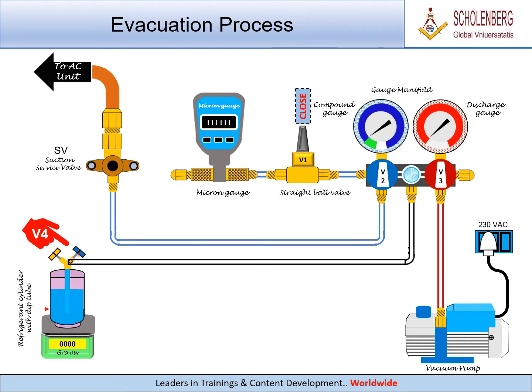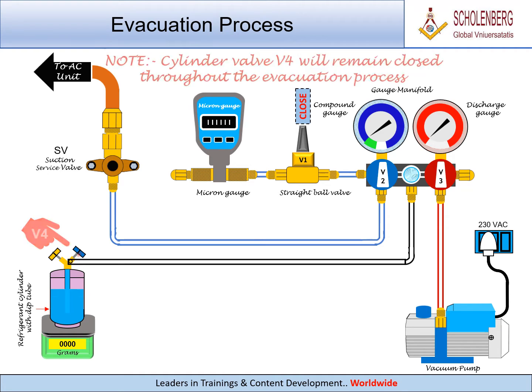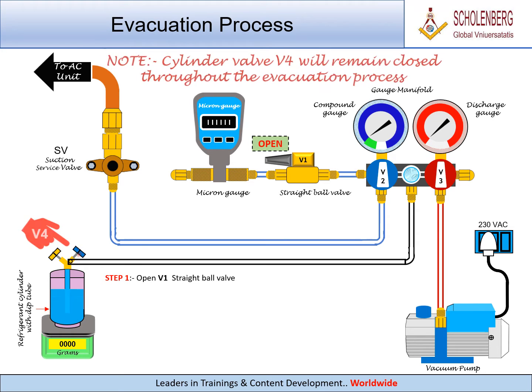Evacuation process. Note cylinder valve V4 will remain closed throughout the evacuation process. Step 1. Open V1 straight ball valve. Step 2. Open V2 compound gauge valve.